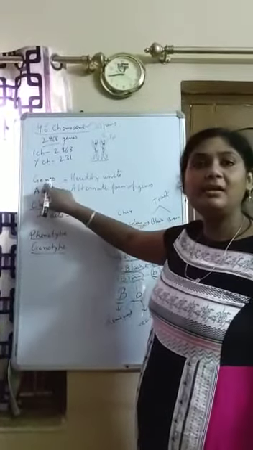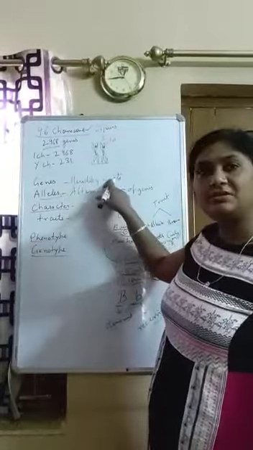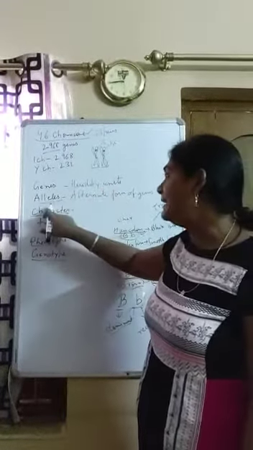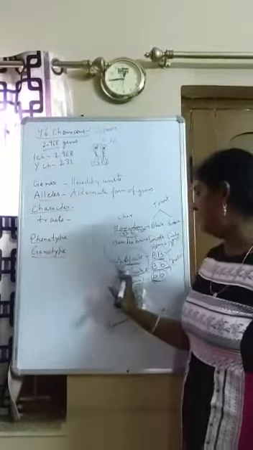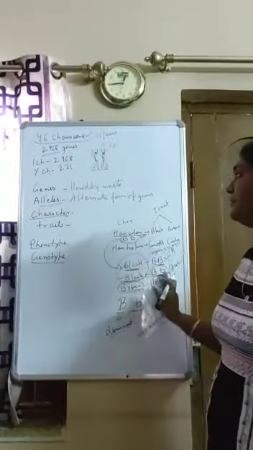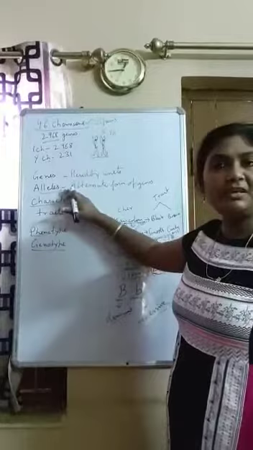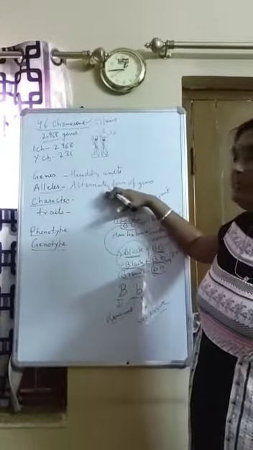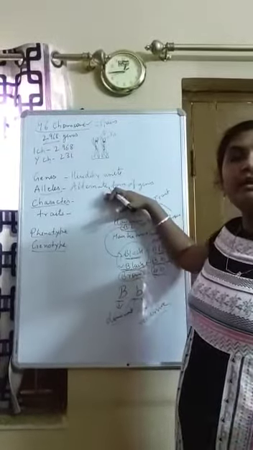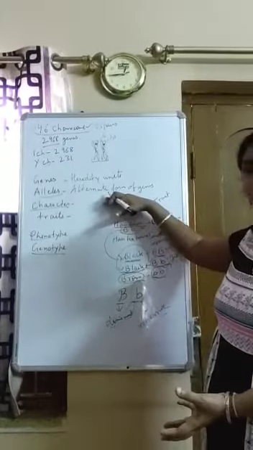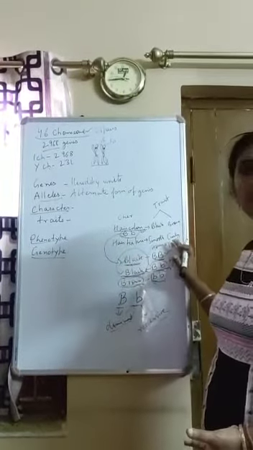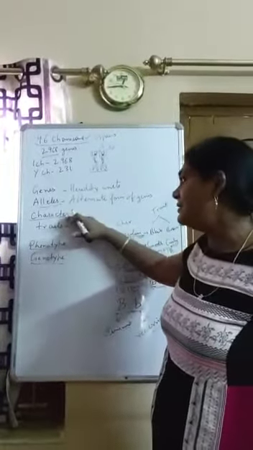Genes are the hereditary unit which is responsible for our bodily characters. Alleles are the alternative form of genes, as seen here, capital B, small b. Alternative form of genes affecting the same character but in a different way. Maybe one is responsible for black and the other one is responsible for brown. Or one is responsible for straight hair and the other one is for curly hair. Now what are characters?